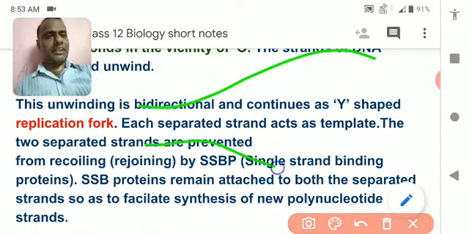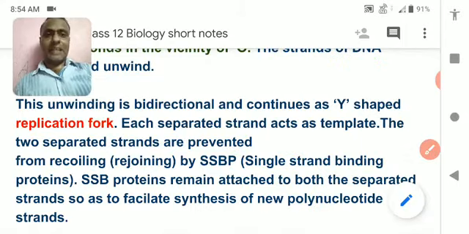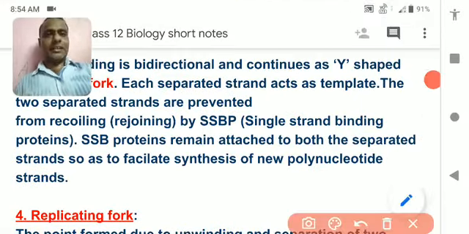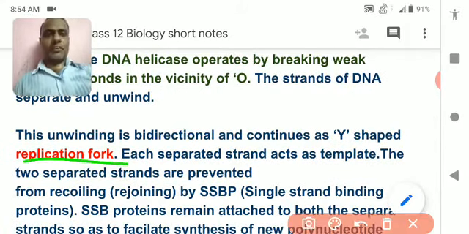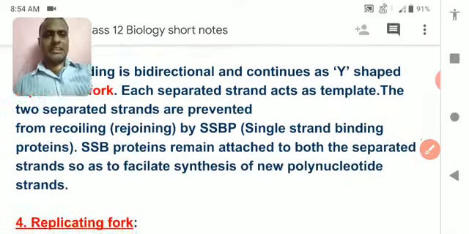The original part of the DNA is called the template, because on this part of the DNA a new copy will form. So this is the new copy. Understood? It is a template and the new copy forms. So it acts as a template, and the two strands are separated and prevented from rejoining by single strand binding protein. I think it is not needed to explain anymore. That much only. You only have to do up till the replication fork. Okay, that much. No extra is necessary.